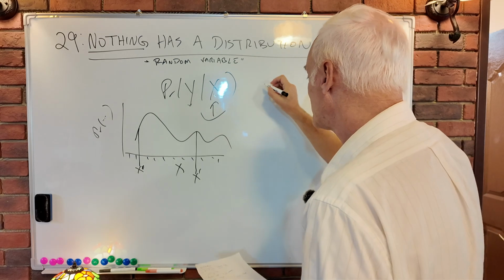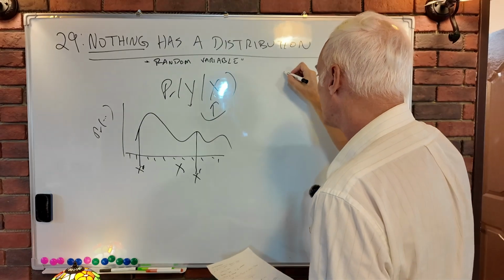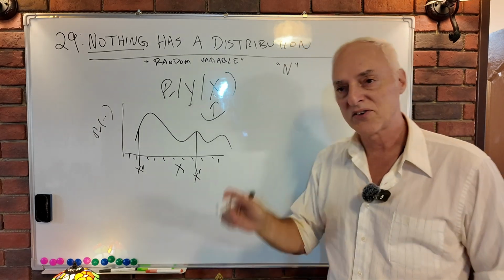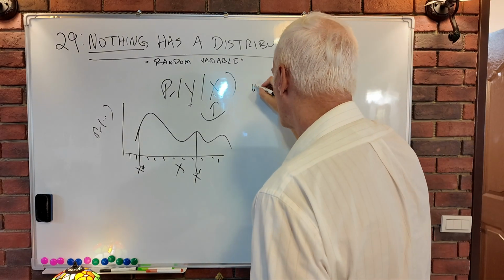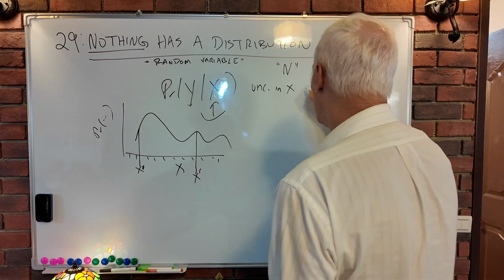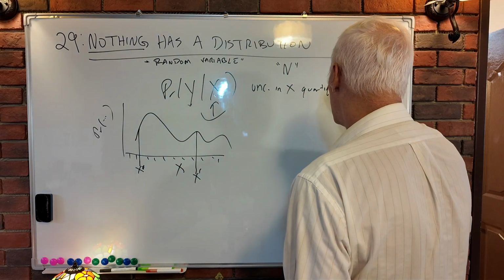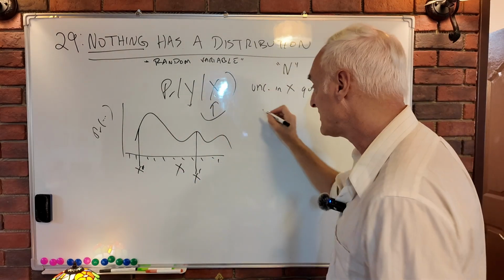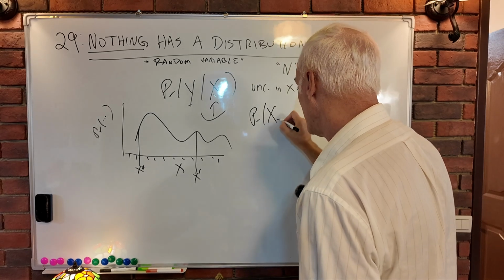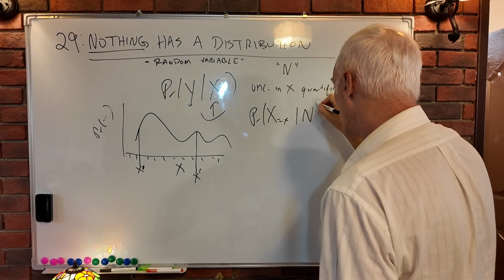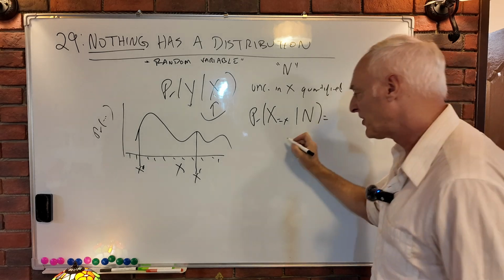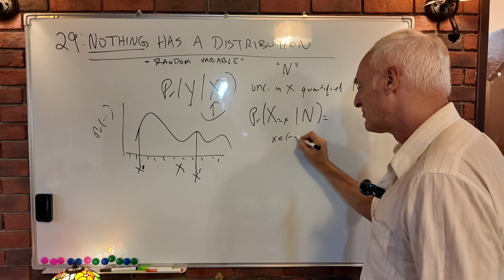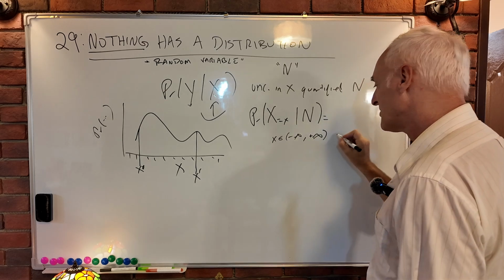So we might say, given some list of premises, I'll just call it n, we're going to use a normal distribution, and we're going to say the uncertainty in x is quantified by a normal distribution of some kind. I could state that. I could absolutely state that. So I could say the probability that x takes some little value of x given n equals something. And for any x, any little x, from minus infinity to plus infinity, the answer is always going to be 0.